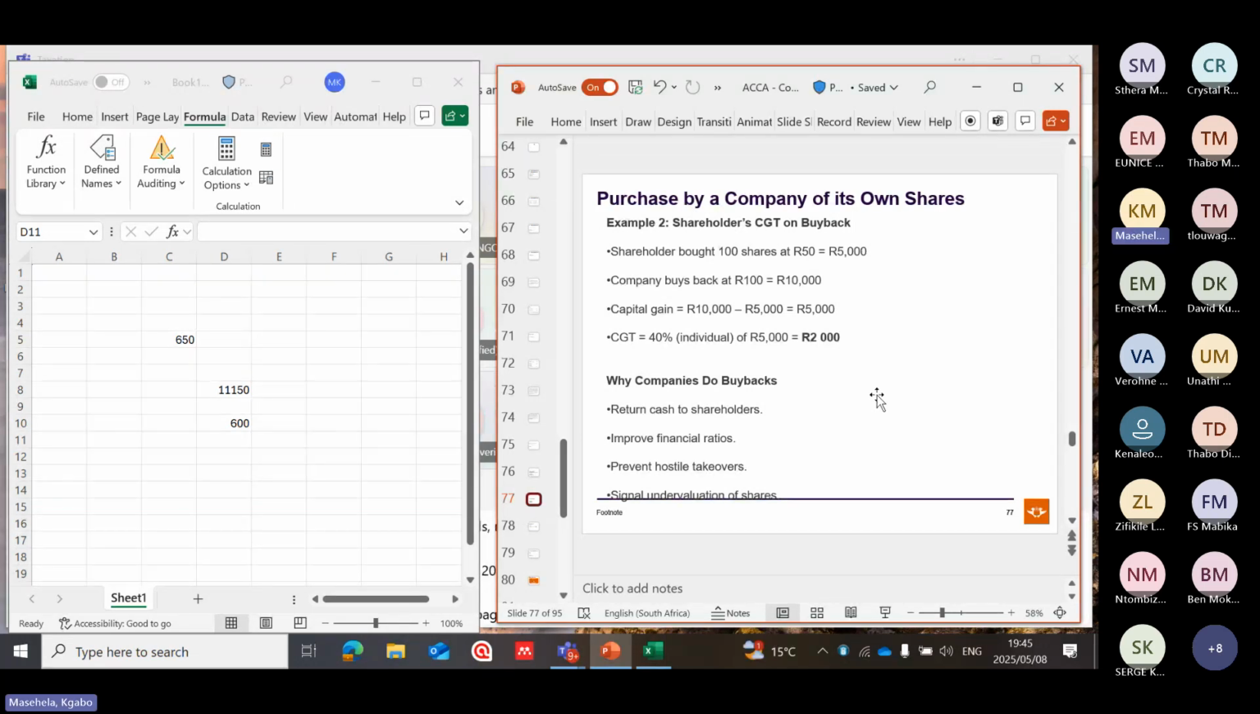Why do companies do buybacks? That's the question that we need to ask ourselves. Return cash to shareholders, improve financial ratios, prevent hostile takeovers. Hostile takeovers, maybe people from outside. Signal undervaluation of shares.